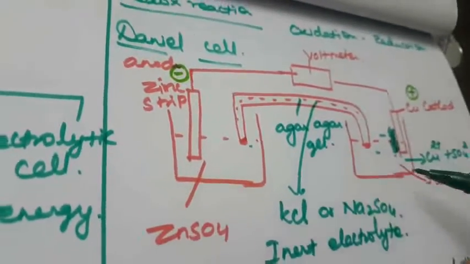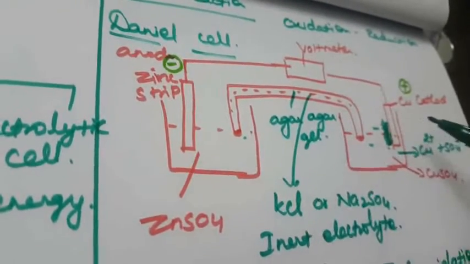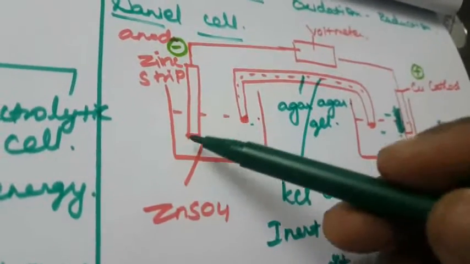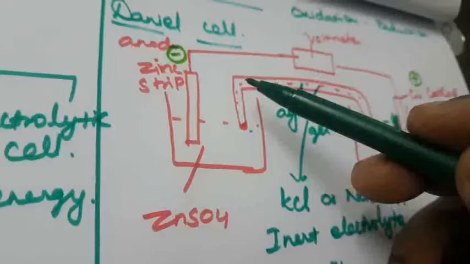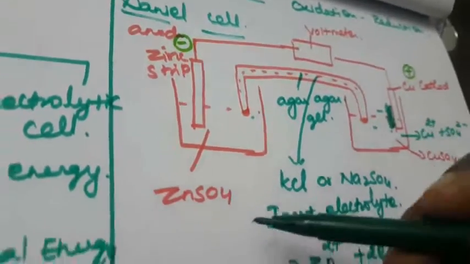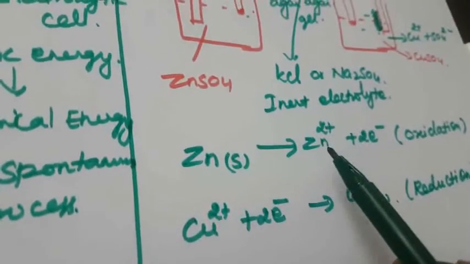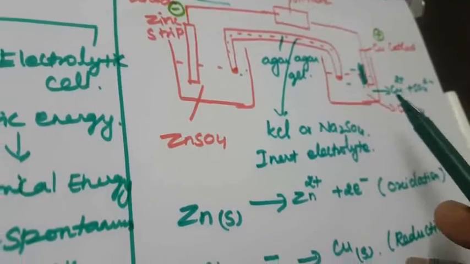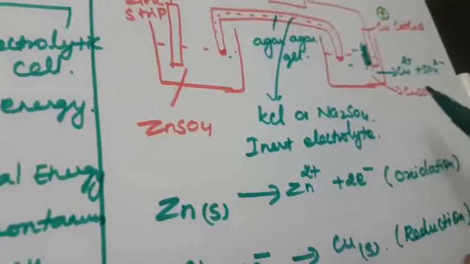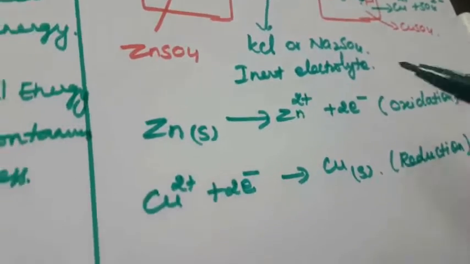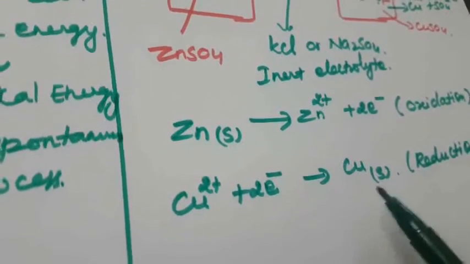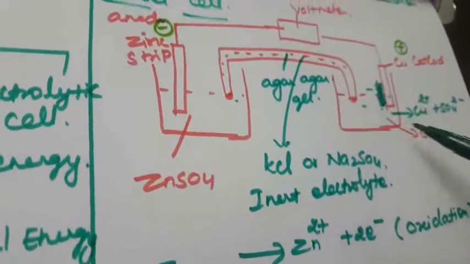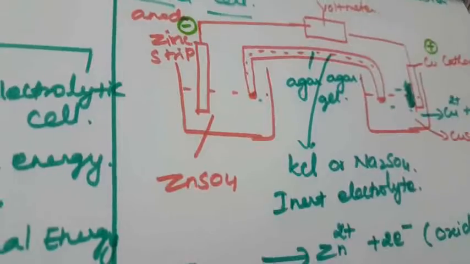So when compared to copper and zinc, copper has more tendency to pull the electron towards itself, and zinc has less tendency. That is the reason zinc starts to lose electrons. The solid zinc is converted into Zn2+ and 2 electrons. These 2 electrons are accepted by the copper sulfate, which dissociates into Cu2+ and SO4 2- ions. The Cu2+ ion gains the 2 electrons and becomes solid copper, which starts to deposit on the cathode. Okay, so this is the first one.